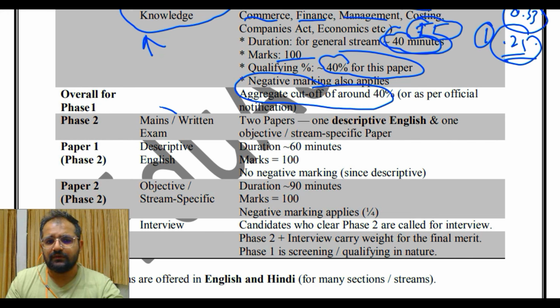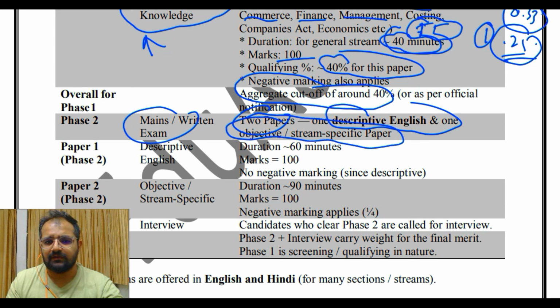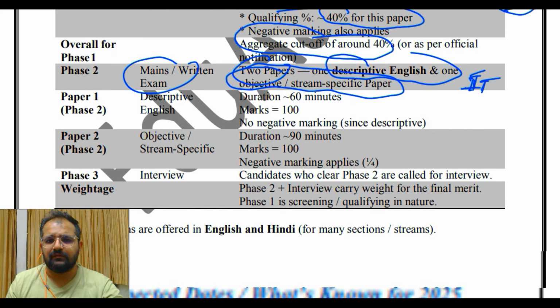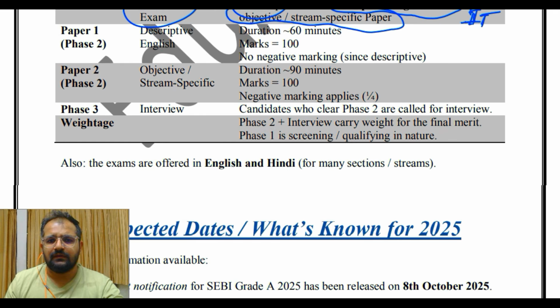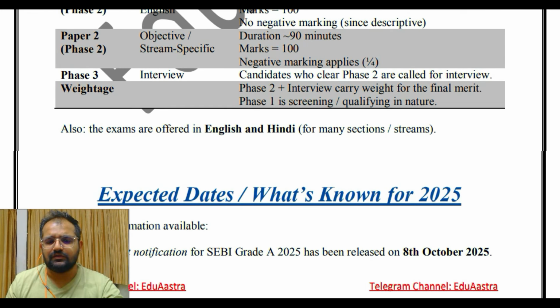For phase 2 mains there are 2 papers, 1 descriptive English and 1 objective or stream specific. For example, if your stream is IT, then there will be a coding question, and you have to make that particular program in whichever language you want. For example, 2-3 languages are given, C, C++, Java, so you have to make your program, run it, compile it in that particular language. It could be related to linked list or trees or some pattern and so on, where you can use your loops, and we'll take that as well. For paper 1 of phase 2 you will get 60 minutes, marks 100, no negative marking, you get descriptive obviously. Phase 2 paper 2 is 90 minutes, marks 100, and then according to your stream.